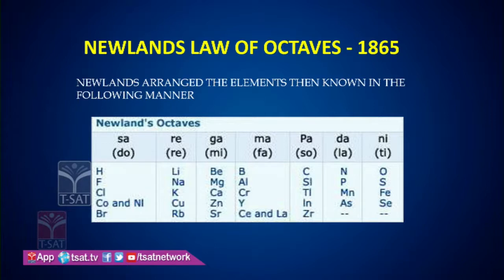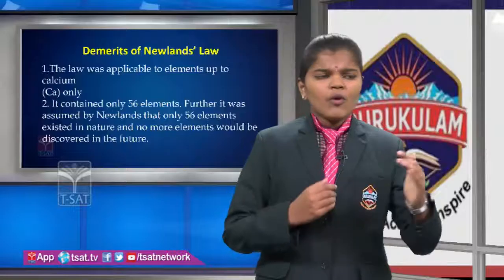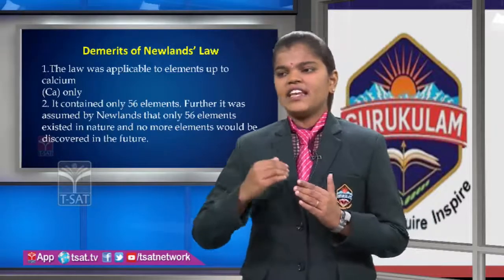And why did this also meet a limitation? Why did the law of octaves not survive? Let's see. This law is only applicable up to calcium. It can only contain 56 elements.